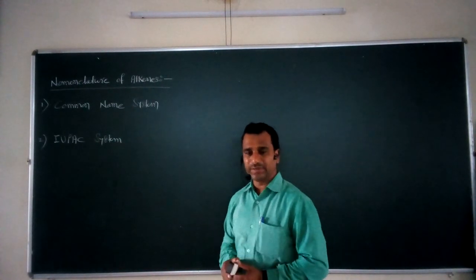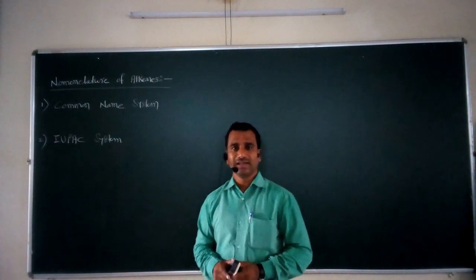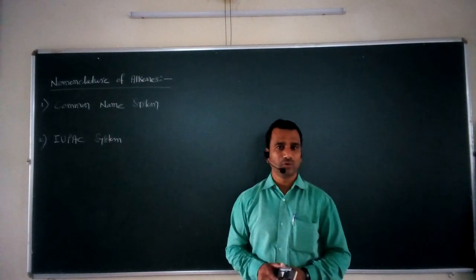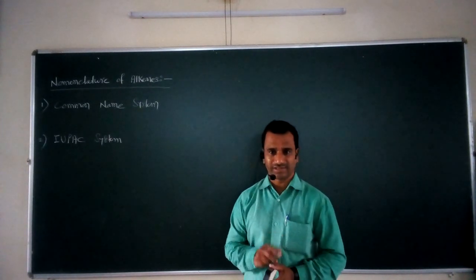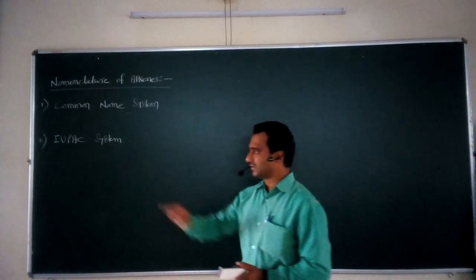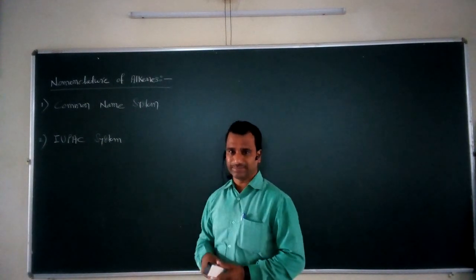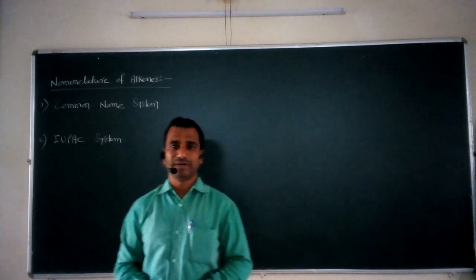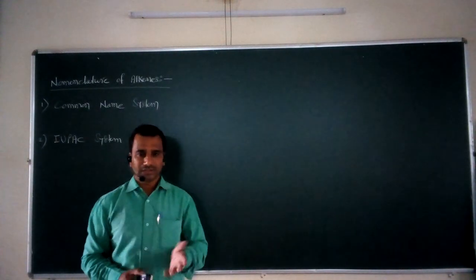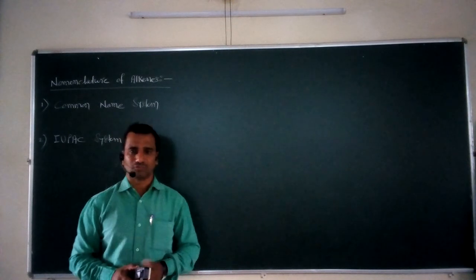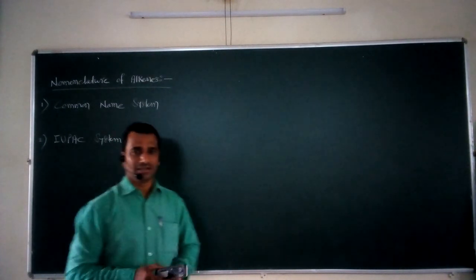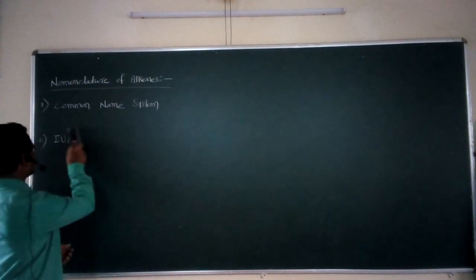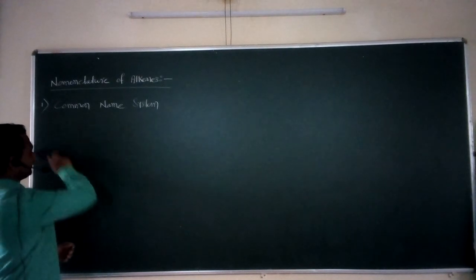IUPAC stands for International Union of Pure and Applied Chemistry. So these two systems are commonly used for assigning names for particular alkenes. Now we study these two methods one by one. Initially we take the first method, the common name system.